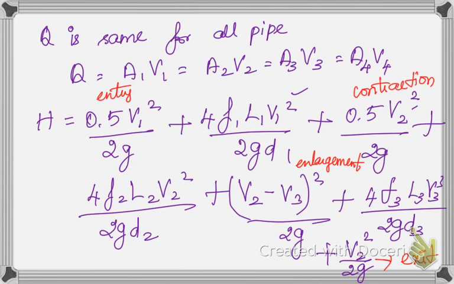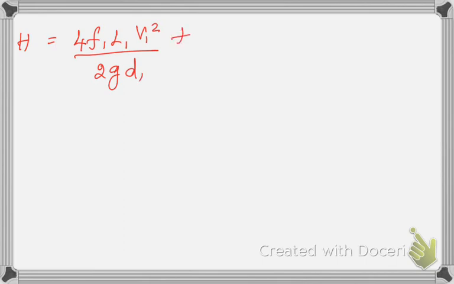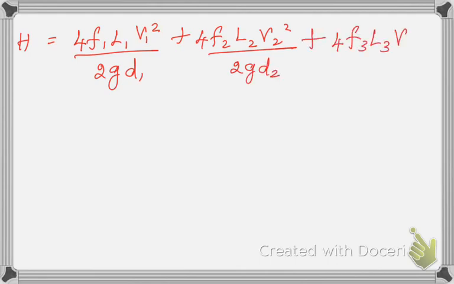According to that I have written the minor losses. Now supposing the minor losses are counted. If I am having the major losses alone, the equation will become H is equal to 4f1 L1 V1 squared by 2g D1 plus 4f2 L2 V2 squared by 2g D2 plus 4f3 L3 V3 squared by 2g D3.